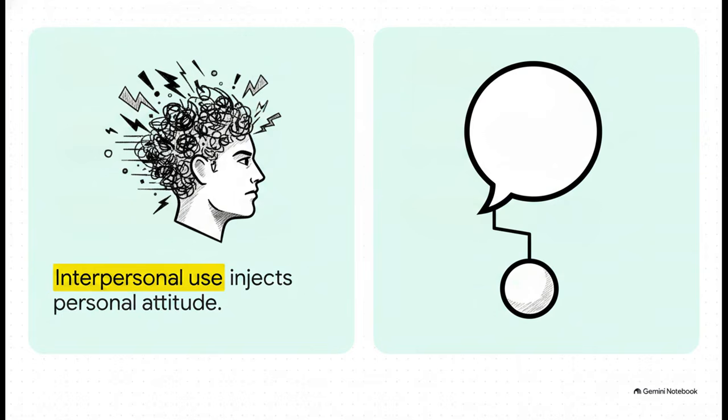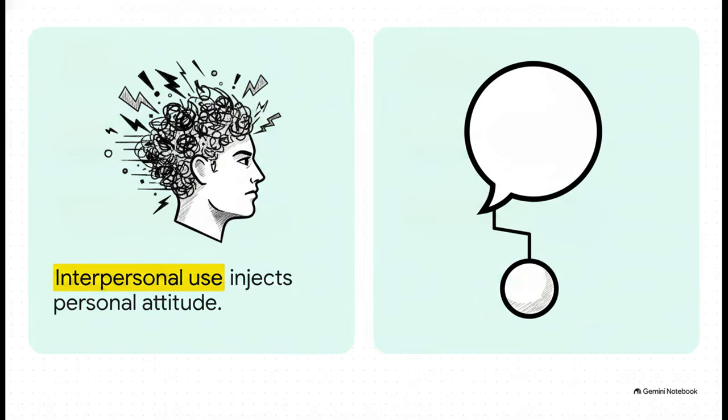Now, what's really interesting is the dual function these general nouns can serve. They aren't just empty placeholders. General nouns frequently carry an interpersonal function, which means they allow the speaker to inject a very specific attitude into the reference. So when someone says the wretched fool or the poor old girl, they are assuming the right to represent the referent based on how it impacts them personally. They're expressing familiarity, sympathy, or maybe contempt.